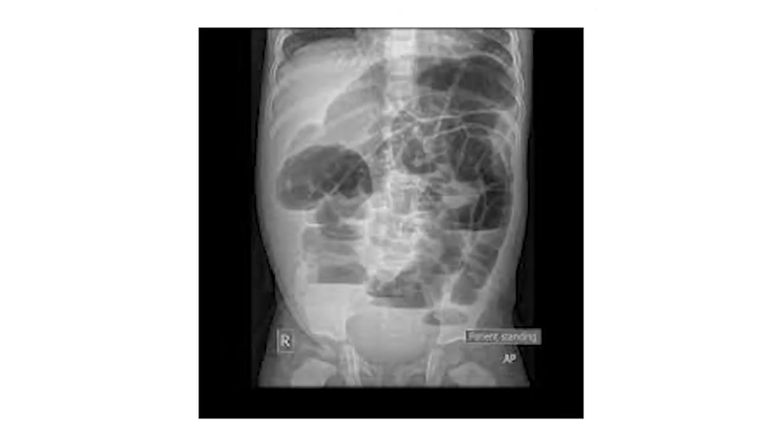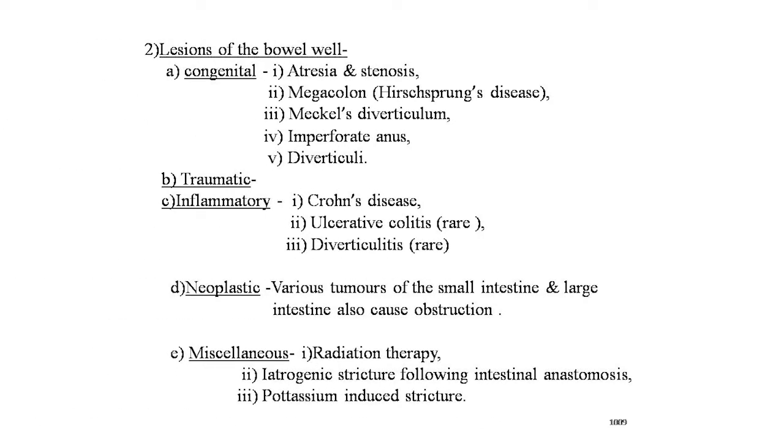The second etiology of mechanical obstruction is lesions of the bowel wall, which can be congenital, traumatic, inflammatory, neoplastic and miscellaneous. First, congenital is atresia and stenosis. Second is megacolon, that is Hirschsprung disease, Meckel's diverticulum, imperforate anus and diverticuli. Second is the traumatic, and third is the inflammatory, that is Crohn's disease, ulcerative colitis, which is very rare, and diverticulitis, which is also rare.